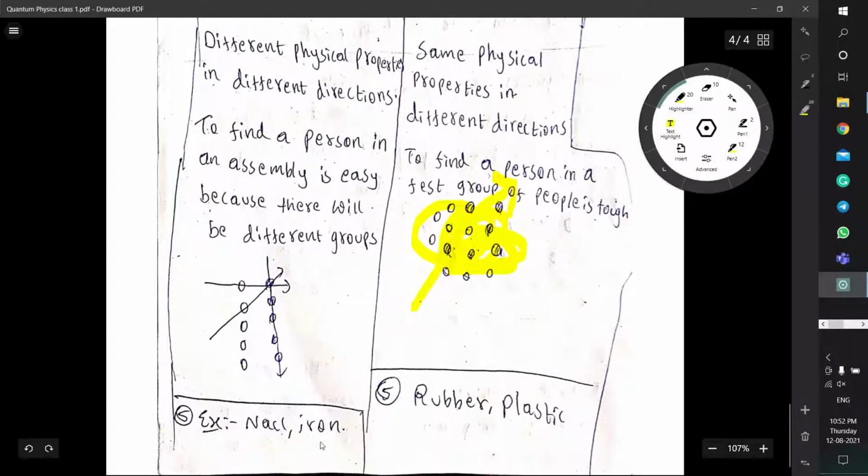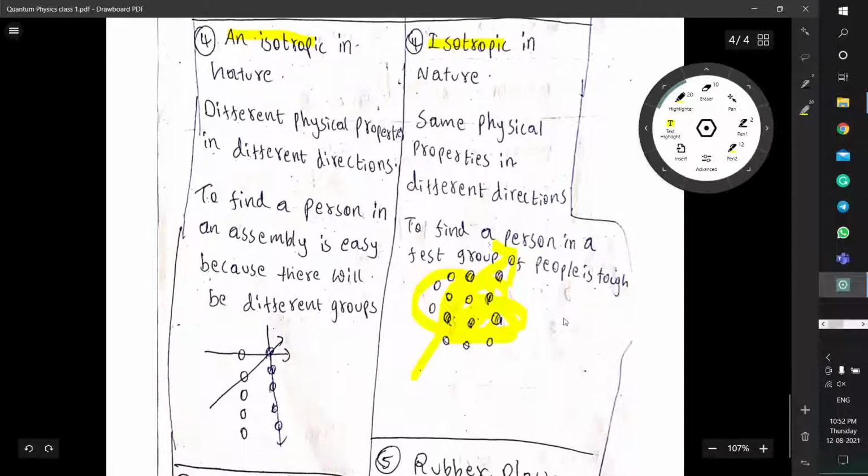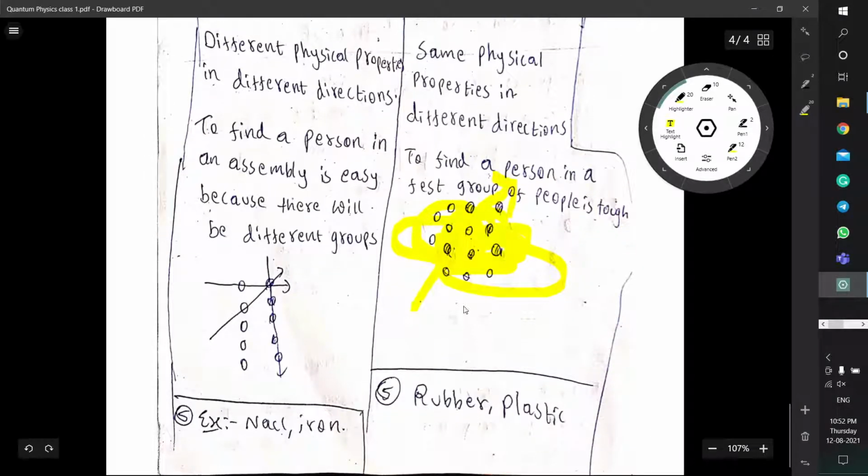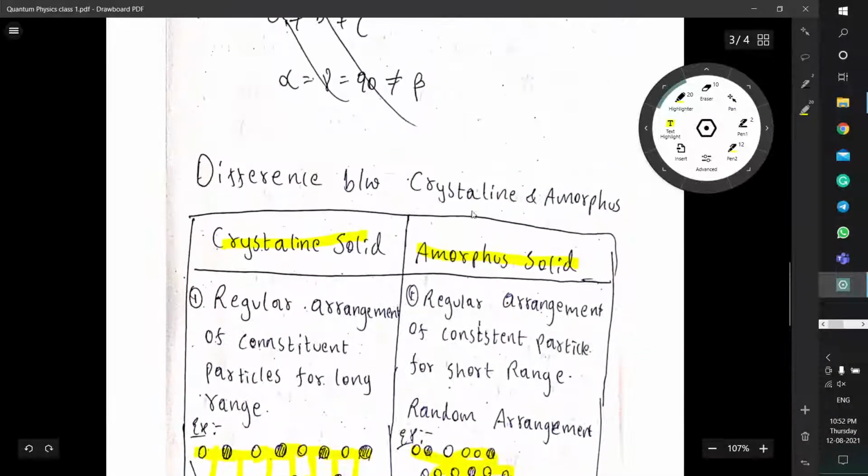So examples are NaCl and iron, and further examples are rubber and plastic. This is nothing but a combination of items, whereas this, having a particular proper order, is known as anisotropic in nature, whereas this is isotropic in nature. So these are some of the important differences between crystalline solid and amorphous solid. I think you may have got some idea after watching this video.